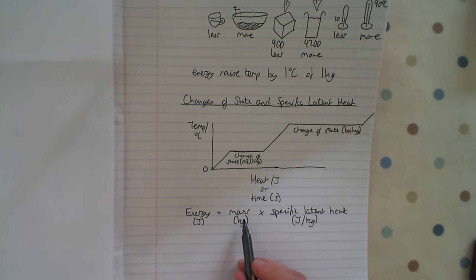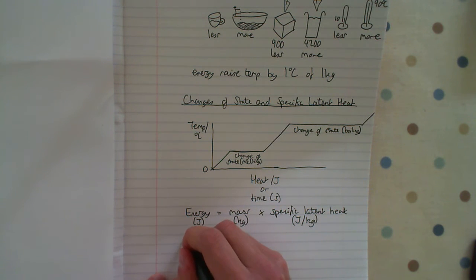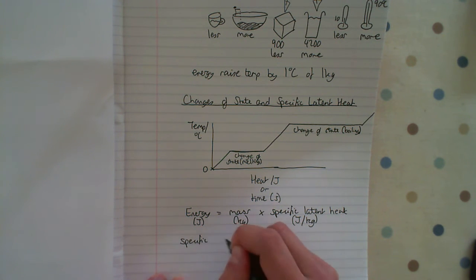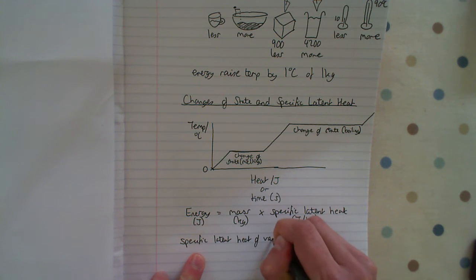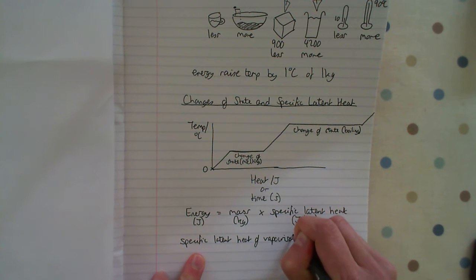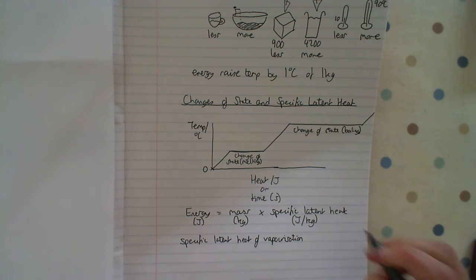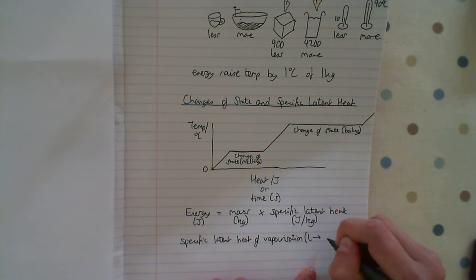If we've got more mass of substance, it's going to take more energy to change the state from a solid to a liquid or a liquid to a gas. And if we've got a greater specific latent heat, it's going to take more energy. For example, water has got two specific latent heats. It's got specific latent heat of vaporization, and vaporization is between a liquid and a gas, or a gas and a liquid, so it's double-ended.